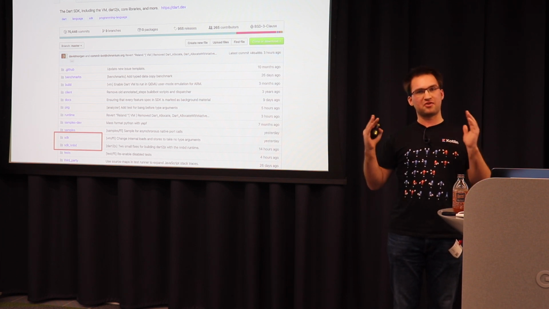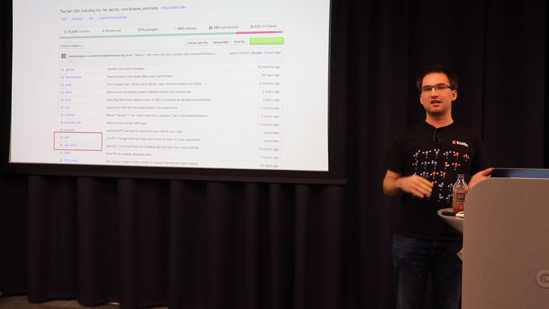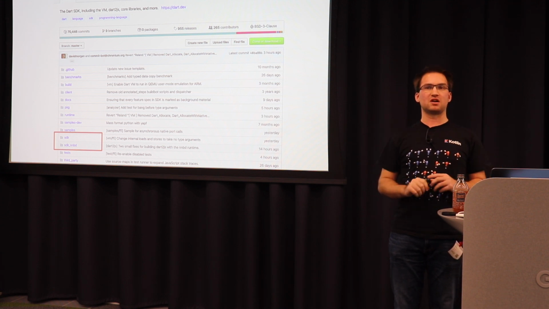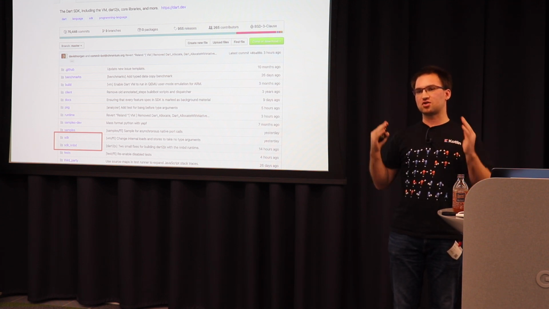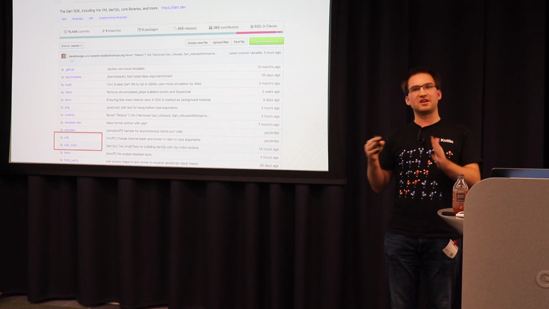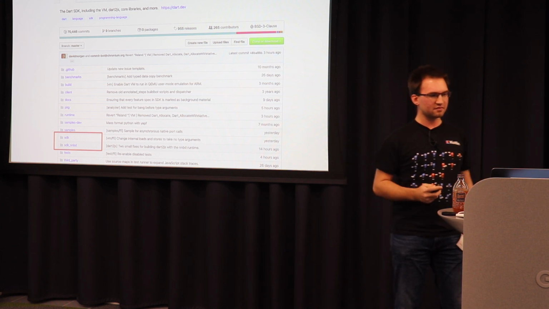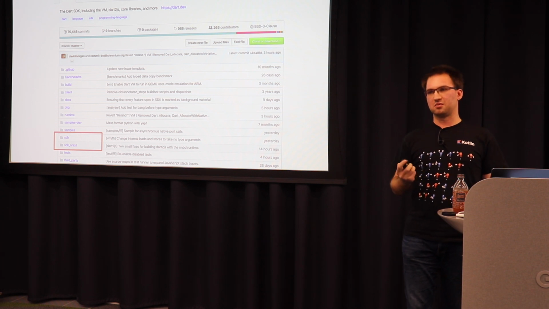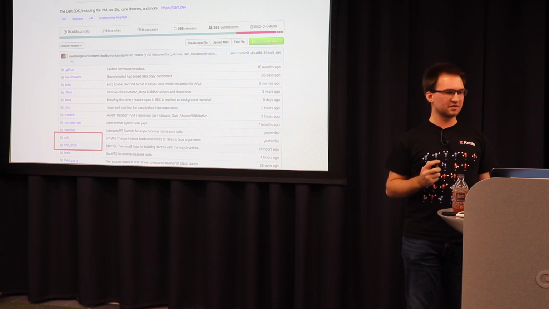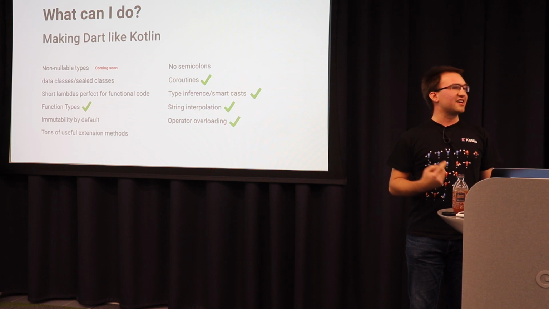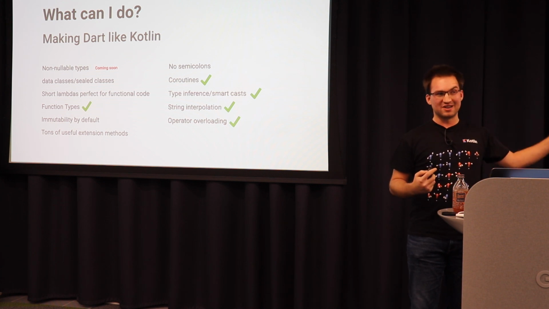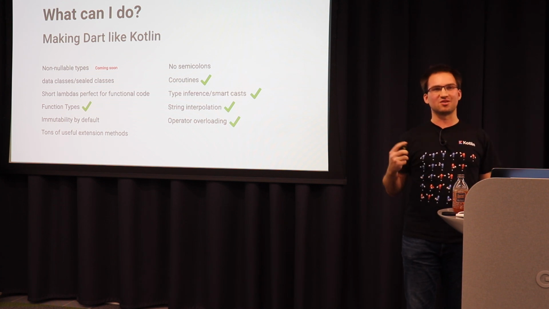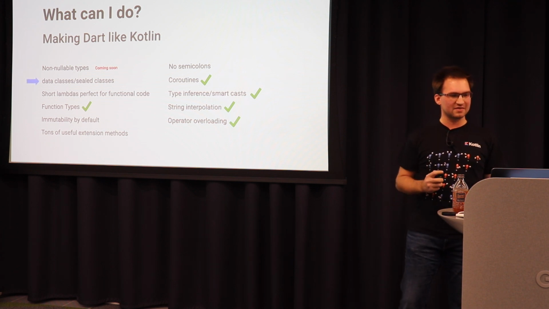This means every function which is able to return null gets this question mark added to the type, which means this function not only returns a string, this returns a string or null. And they are currently working on this. They are also working on tooling, and this will be shipped relatively soon. I cannot help with that. That's what the Dart team does, but it's coming soon, so let's note that.